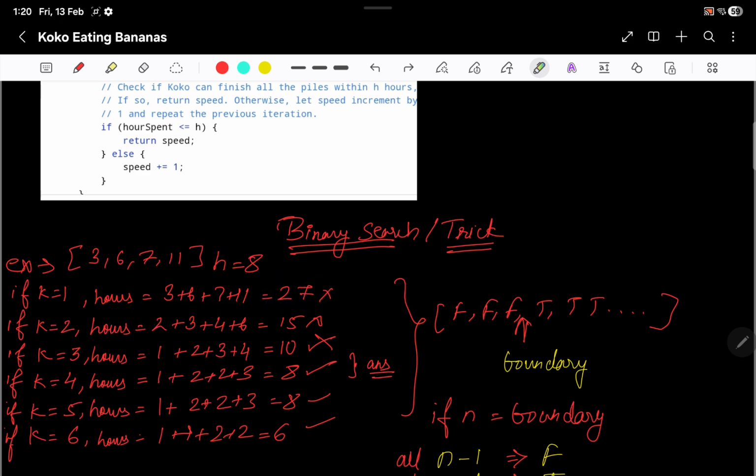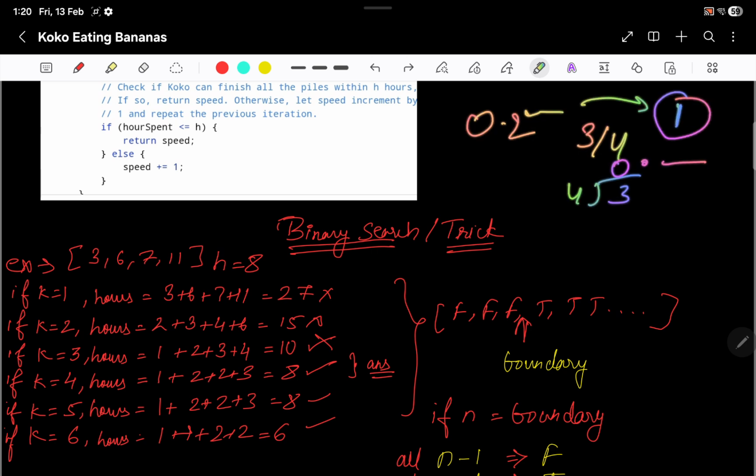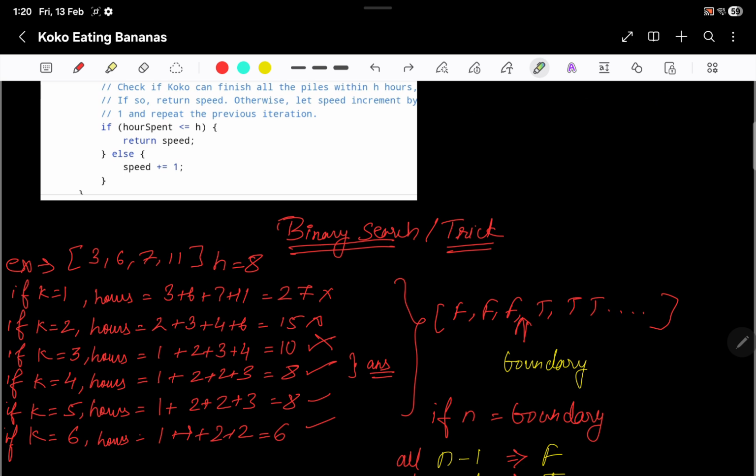Again, I am taking the ceil value. So basically what ceil is: if I take ceil of, let's say, 3 by 4, so 3 divided by 4 is 0 point something. If it is 0 point something and we take the ceil, it will convert to 1, right? Even if it is 0.2, let's say, it will convert to 1, right? So I'll take all the ceil values.